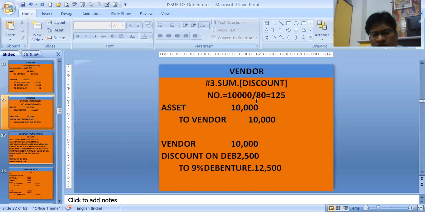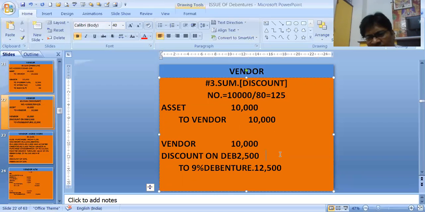Now the same sum with a discount. 10,000 rupees I need to pay at 80 rupees per debenture because 20% is discount. That gives 125 debentures. To find out the discount on debentures, 20 rupees per debenture into number of debentures 125, that is 2,500. Similarly, nominal value per debenture into number of debentures 125 gives the value 12,500.